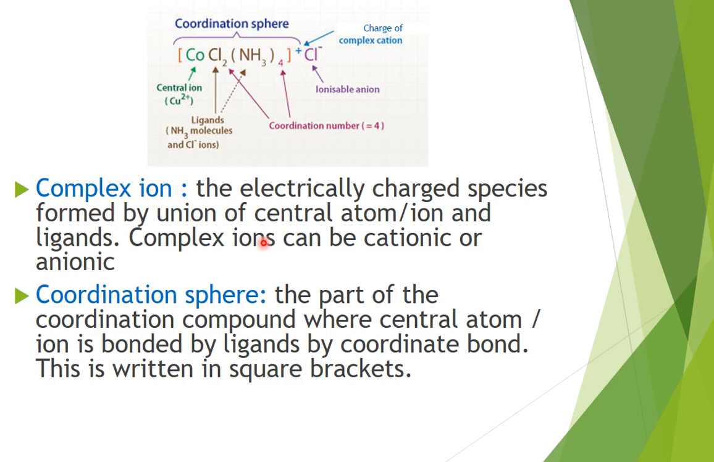Complex ion. The electrically charged species formed by the union of central atom or ion and ligands is called a complex ion. It can be cationic, it can be anionic. In this example, this cobalt Cl2 NH3 4 enclosed in square brackets with a positive sign is a complex cation. Coordination sphere. It is that part where the central atom or ion is bonded by ligands by coordinate bonds. So this part you can see is a coordination sphere.